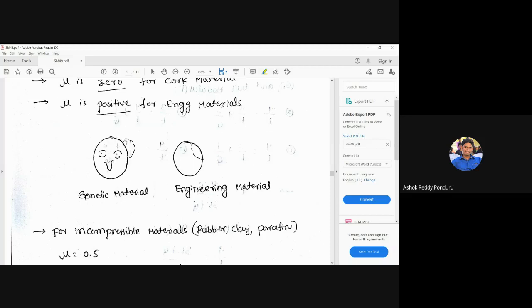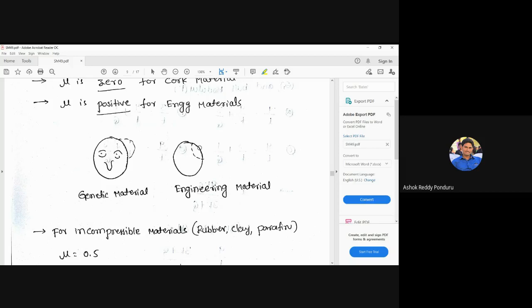Just we are applying some force here. The shape is like this. But in an engineering material, if you apply some force on mild steel using a hammer like this, it will take a concave shape. Actually, we are applying some force by the hammer.